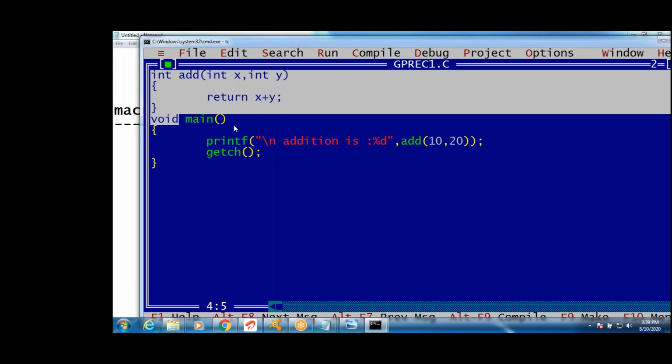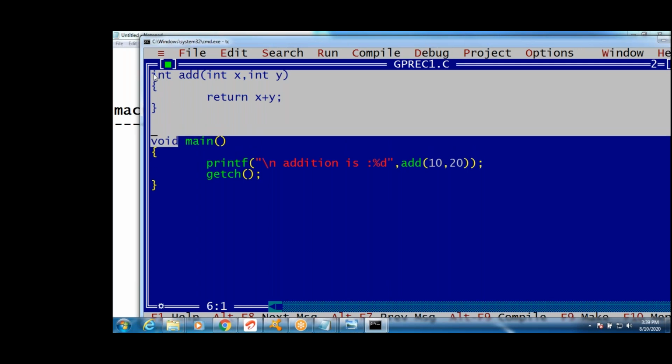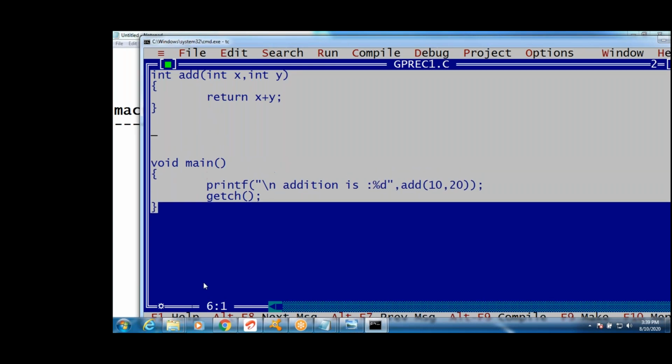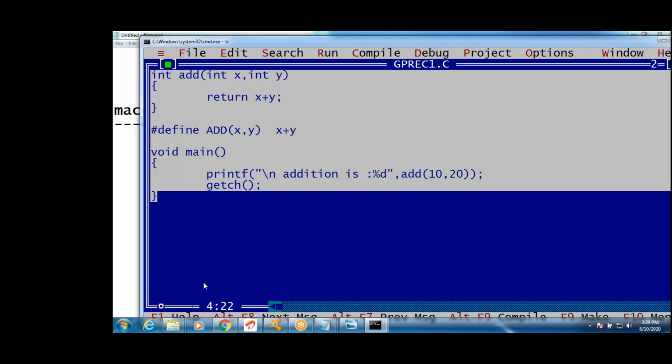Then can I remove this and write something else? Yes, we can write. How to write? As define, ADD of x comma y is nothing but x plus y. I don't want this function, I will remove this.